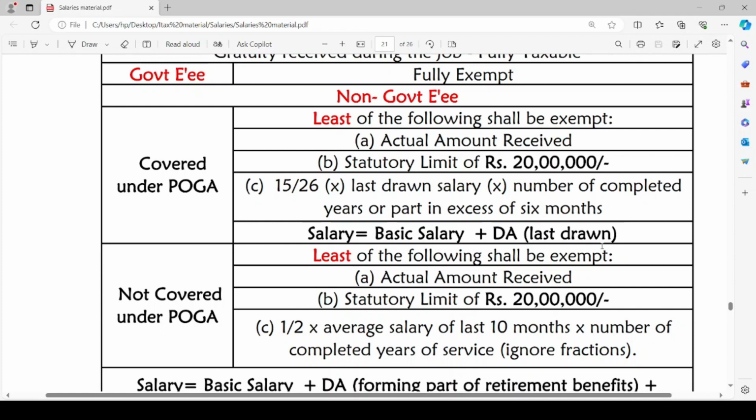Salary for this purpose will be basic salary plus dearness allowance last drawn. If the employee is not covered under Payment of Gratuity Act, the least of the three shall be exempt: actual amount received, or statutory limit of rupees 20 lakh, or 1 by 2 into average salary of the last 10 months into number of completed years of service. Ignore any fractions.